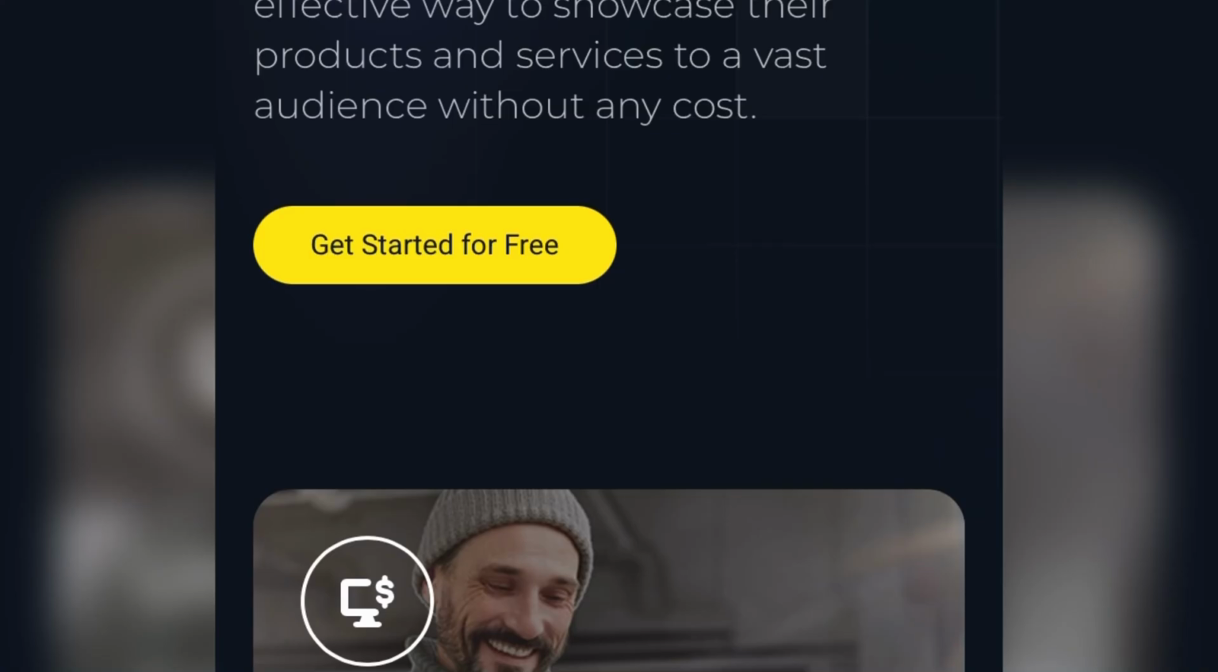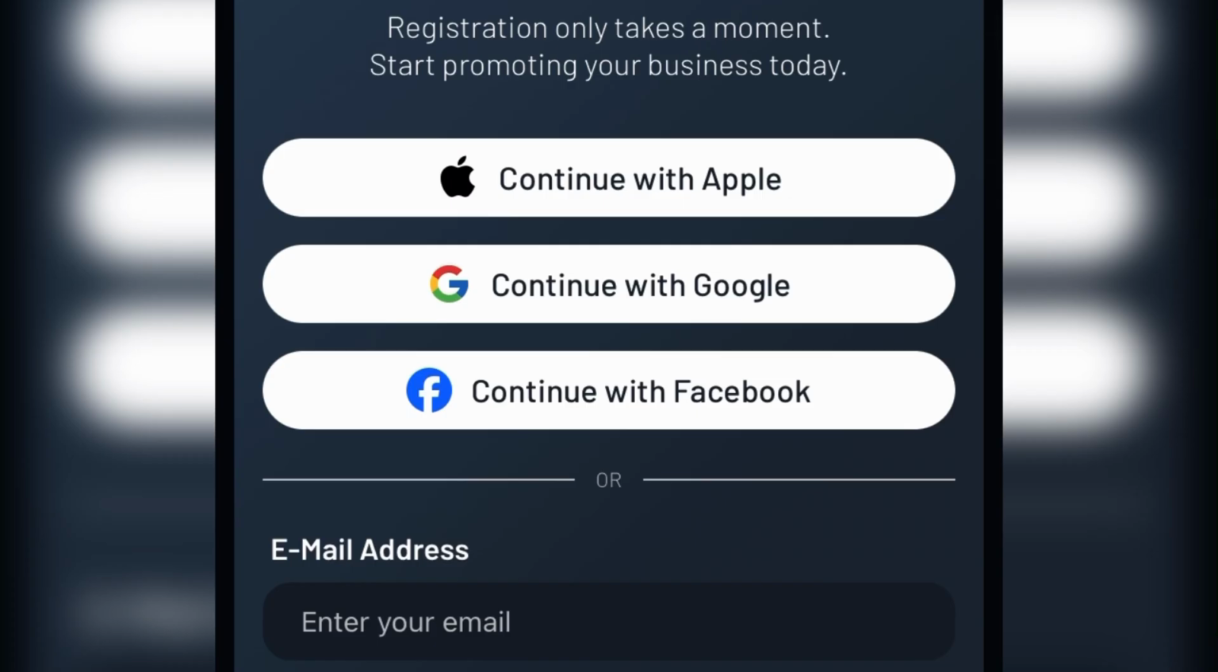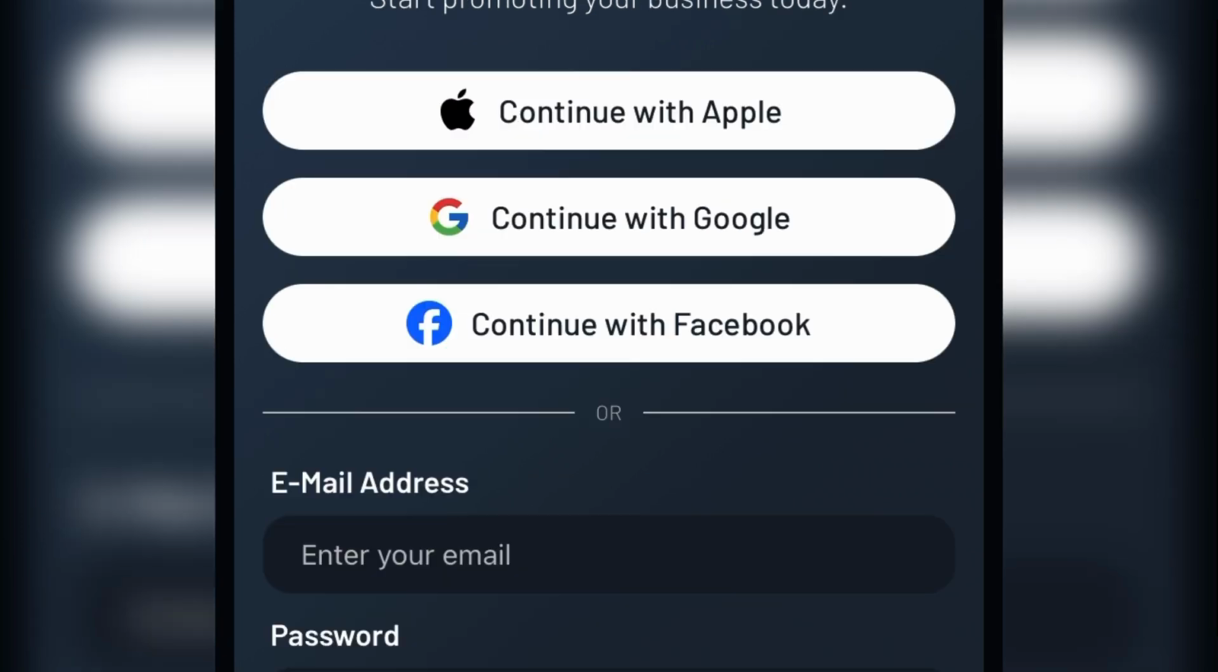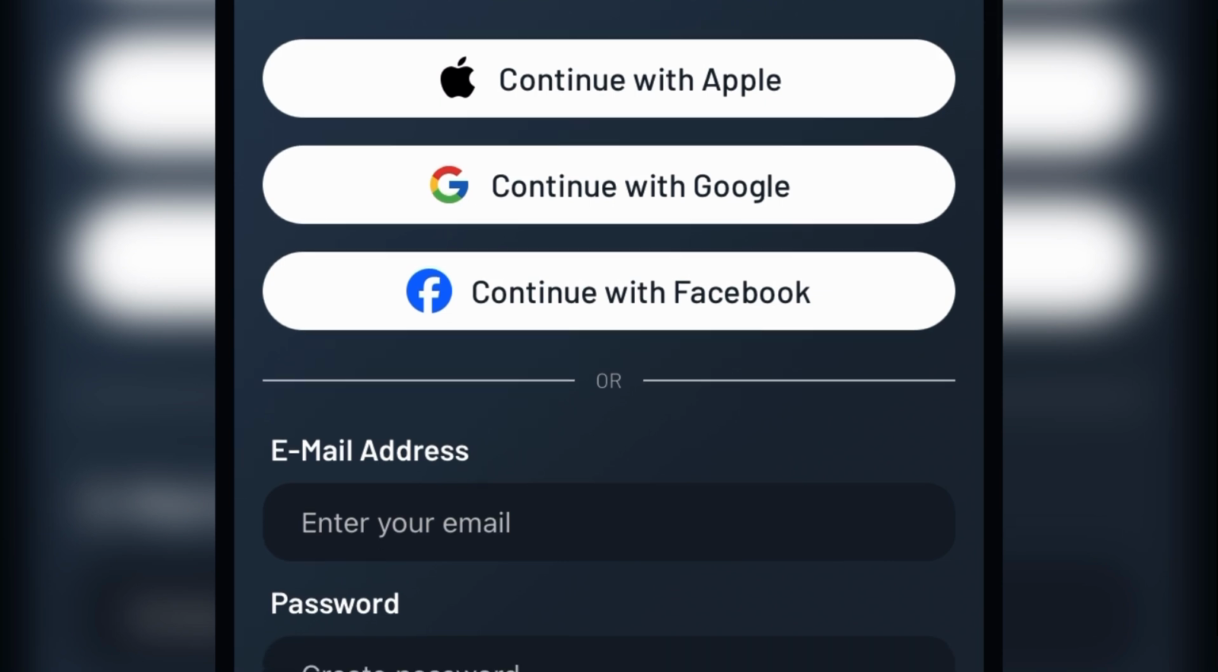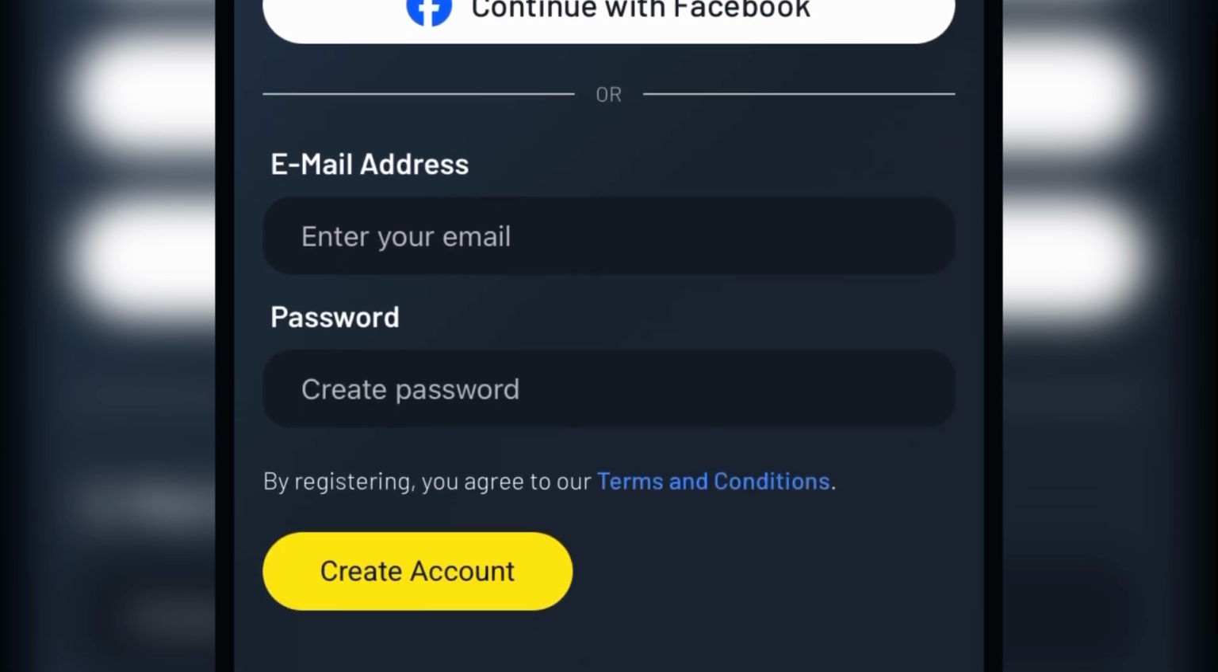So now when you click the first link below the description of this video or in the pinned comment section, you're going to be brought into this interface. The next thing you want to do is to click on this yellow button that says get started for free. Once you click on that, it's going to bring you over to this interface. You can either sign in with your Apple ID, your Google account, or your Facebook account, or better still, come down here to input your registered email address, then put in a password you will always remember, then come down here to click on create account. Then automatically your account will be created on this platform.